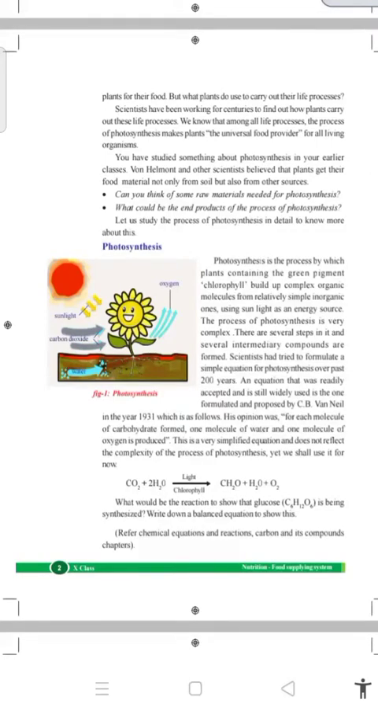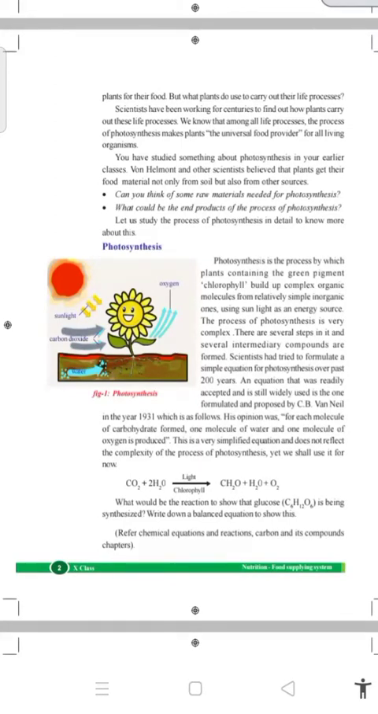The process of photosynthesis is very complex. You all know that photosynthesis gives us food. It is the main thing that gives food. There are several steps in it and several intermediate compounds are formed. In the process of photosynthesis, there are many reactions. By the end of this lesson, we will know what photosynthesis is.